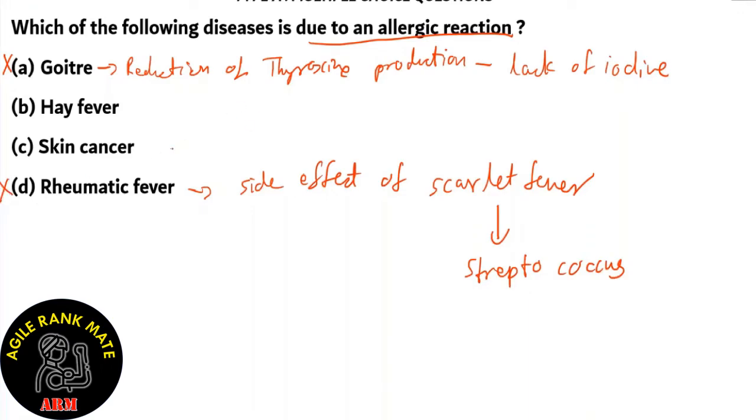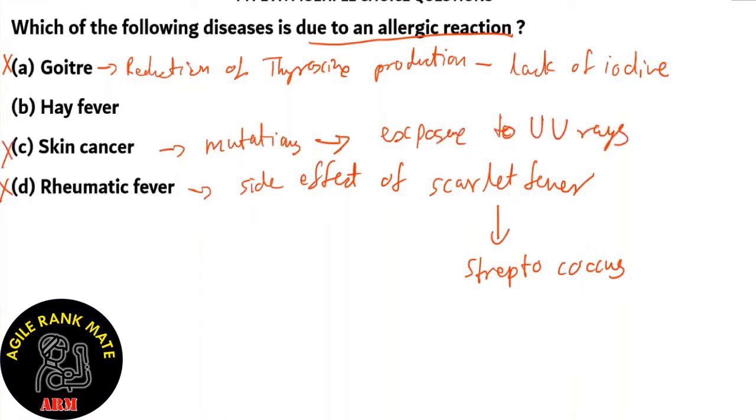What about option C, skin cancer? Skin cancer is due to mutations in the skin, which is caused by exposure to UV rays. So therefore, option C is incorrect. The right answer is option B, hay fever. Hay fever is due to an allergic reaction of people towards pollen grains. So hay fever happens in the spring season when flowers bloom, and it is caused due to an allergic reaction towards pollen.